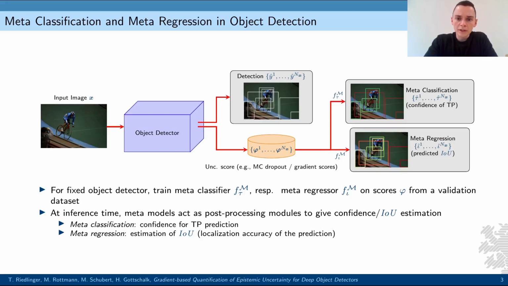In order to do so, we fit a lightweight classifier discriminating true positives versus false positives, a so-called meta-classifier, or a slim regression model estimating the intersection over union directly, a so-called meta-regression model. This leads to a prediction with alternative, improved confidence assignments to each individual box.